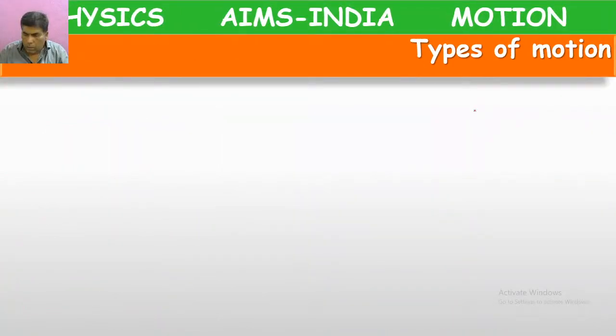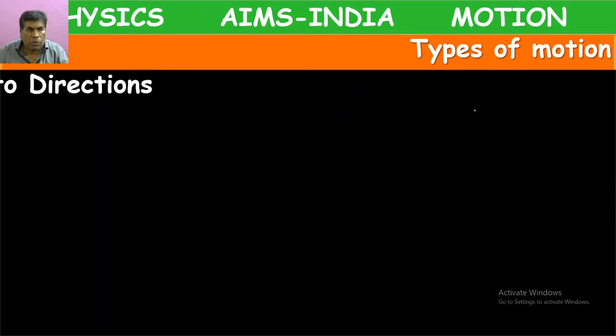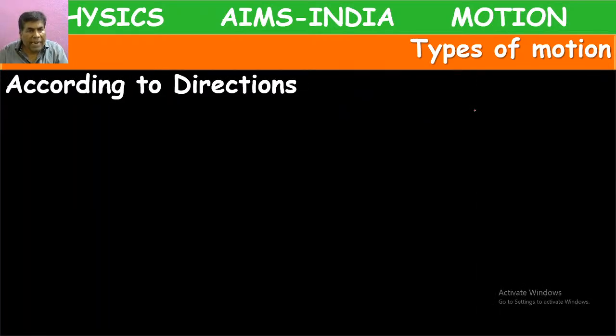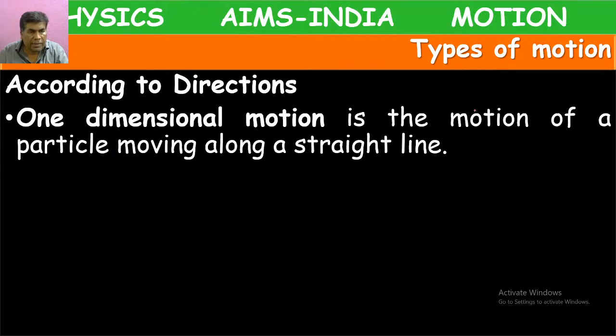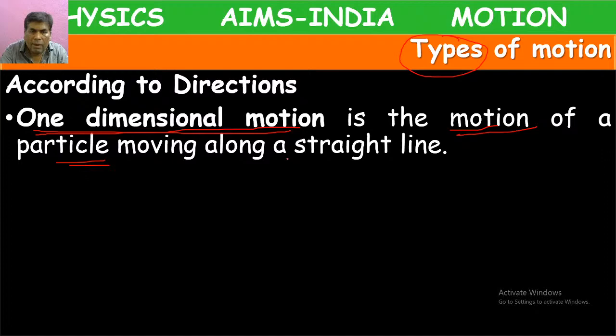Okay. So next, types of motion. According to directions, we have some types of motions. In that, the first type is one-dimensional motion. It means the motion of the particle will be along a straight line, along only one direction.